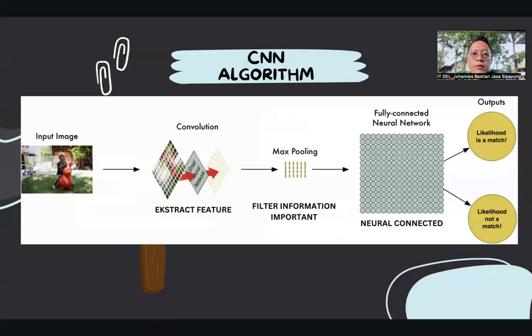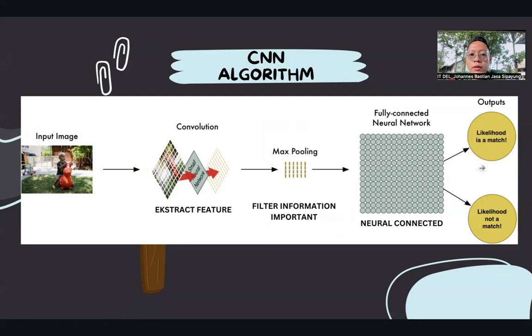Now I will explain the CNN algorithm. The CNN algorithm is divided into four parts. The first part is the input image, for example a picture of Indonesian currency. After the input image, the next stage is convolution. In convolution, important features are extracted from the input image.